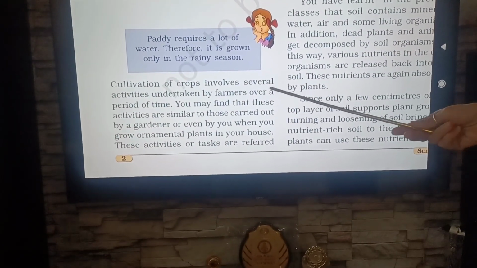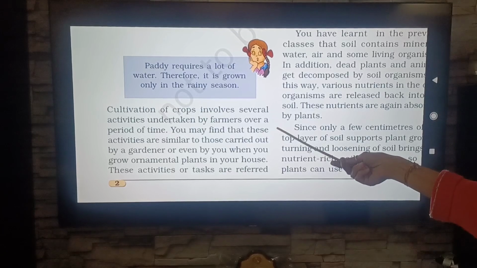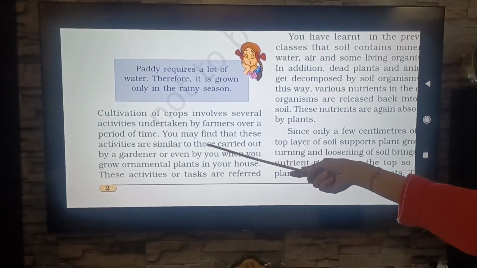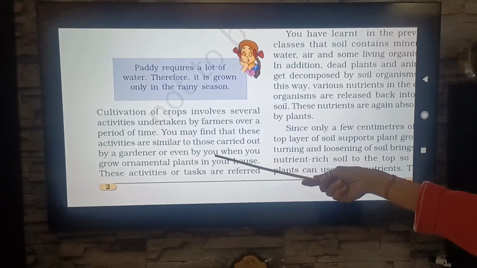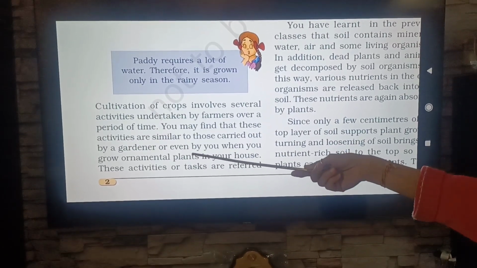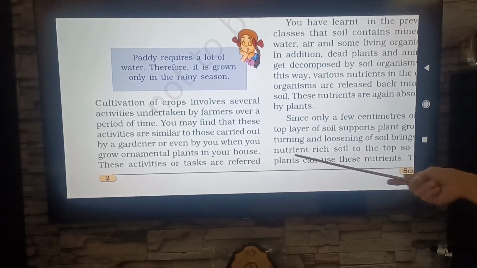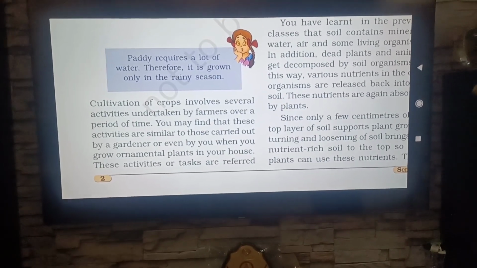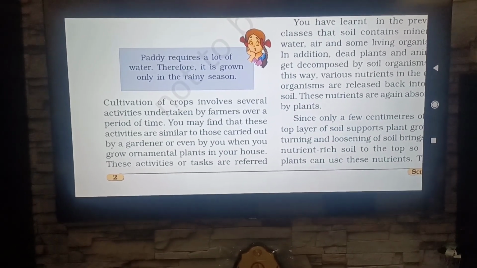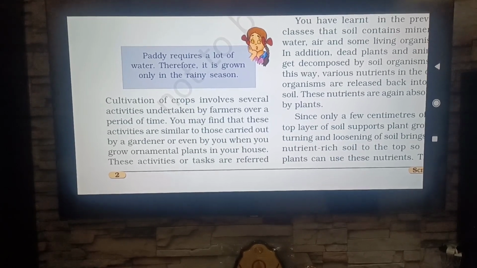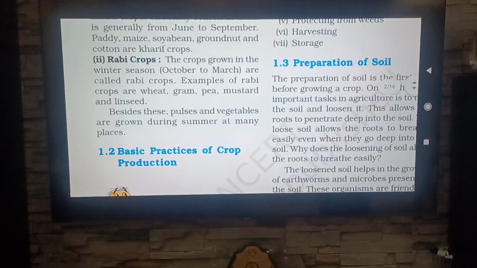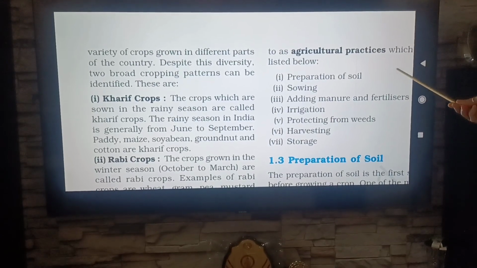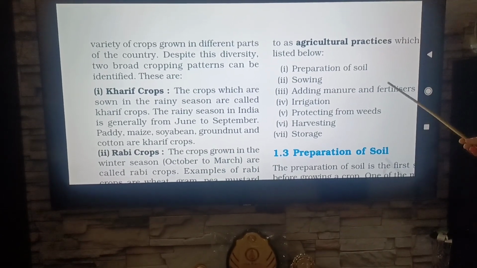Cultivation of crops involves several activities undertaken by farmers over a period of time. You may find that these activities are similar to those carried out by a gardener, or even by you when you grow ornamental plants in your house. Farmers follow different agricultural steps to produce crops, known as basic agricultural practices, which are listed below.